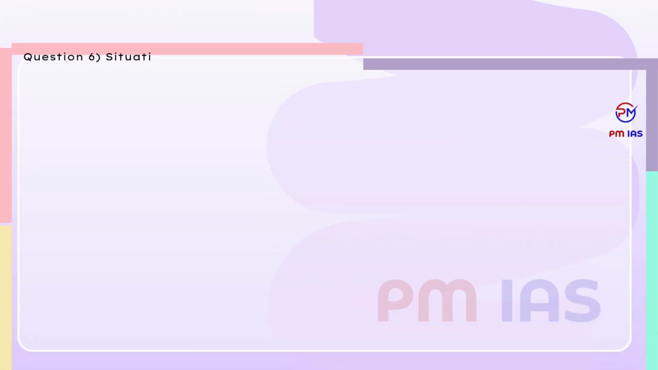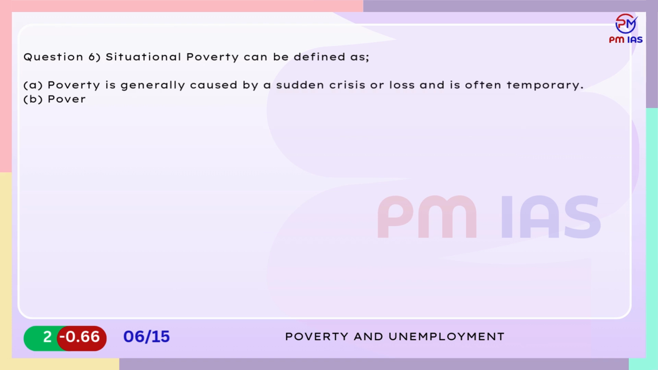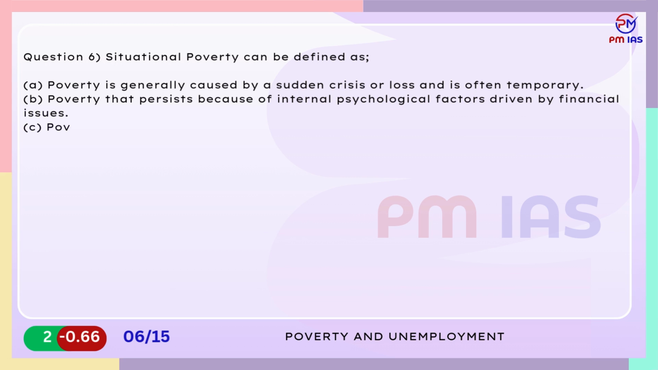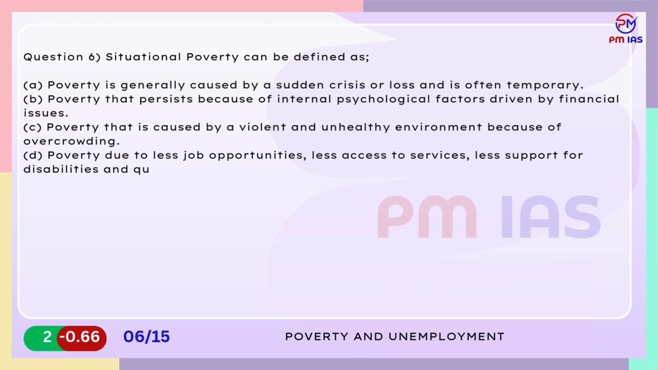Question 6. Situational poverty can be defined as A. Poverty is generally caused by a sudden crisis or loss and is often temporary. B. Poverty that persists because of internal psychological factors driven by financial issues. C. Poverty that is caused by a violent and unhealthy environment because of overcrowding. D. Poverty due to less job opportunities, less access to services, less support for disabilities and quality education opportunities.